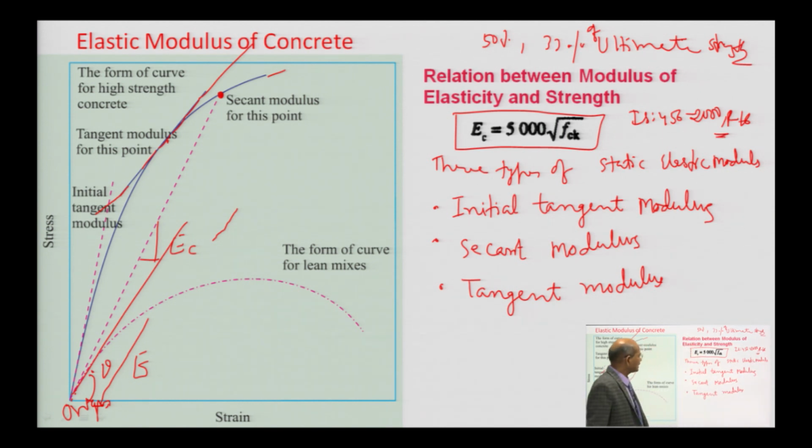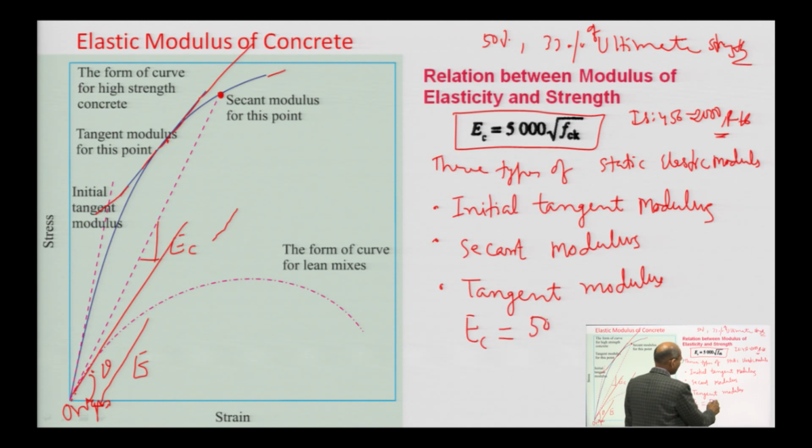So, fck is in Newton per mm square. Let us say I want to find the modulus of elasticity of M25 grade concrete. You just take 5000 times root 25.